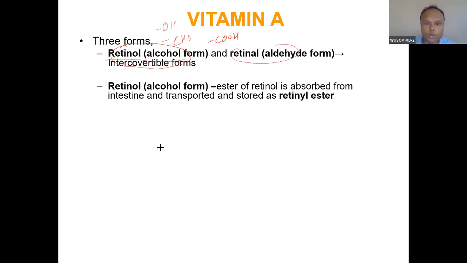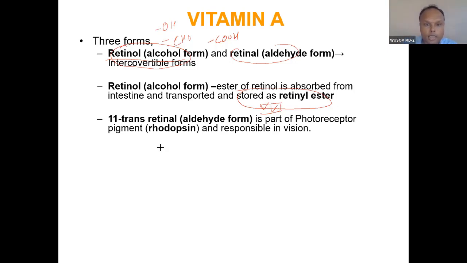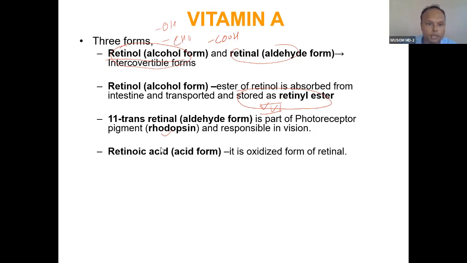The retinal form is the functional form for vision. Retinyl ester is absorbed from the intestine, transported and stored as the storage form. Don't forget, this is a commonly asked question: the stored and transport form is retinol. And retinal is for vision, part of rhodopsin, the photoreceptor.